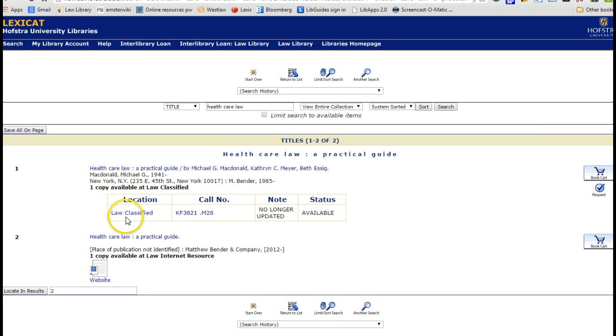And the one thing I notice here, law classified, that's telling me we're in the library with the call number, it's telling me it's no longer updated. So that's a key factor into whether I want to take a look at this. The second entry is telling me it's available on the internet. So that might be a good thing. We will investigate that shortly.